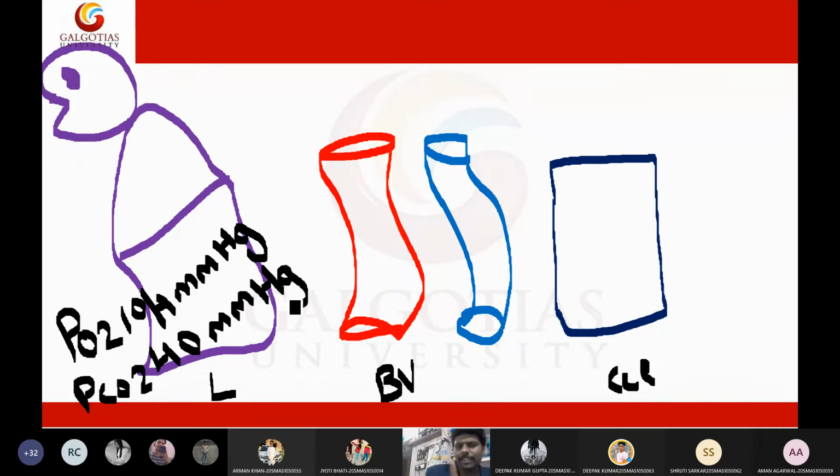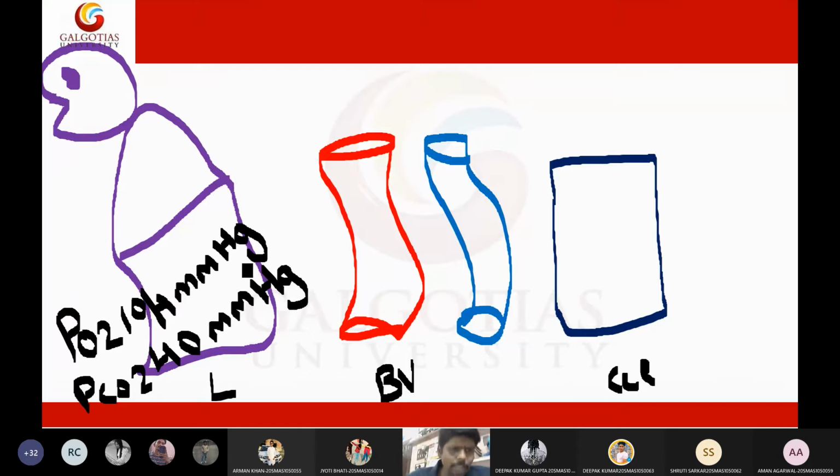Now when I say atmosphere, it means the pressure in the lungs too. In the lungs, the normal pressure of oxygen is 104 and carbon dioxide is 40. Some textbooks say atmosphere and some say lungs. Actually, lungs and atmosphere are the same because our lungs are directly in contact with atmospheric pressure through the nasal and trachea route. So either way, oxygen is 104, whereas carbon dioxide is 40. Now listen.